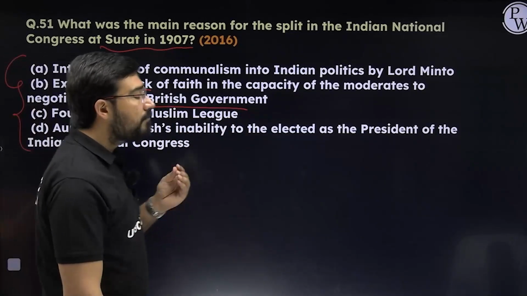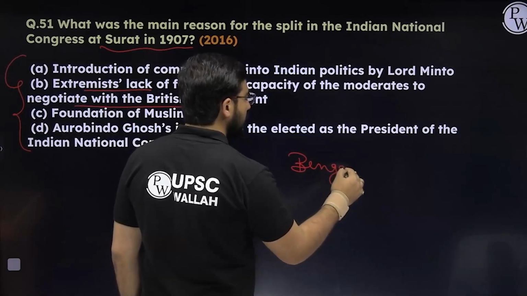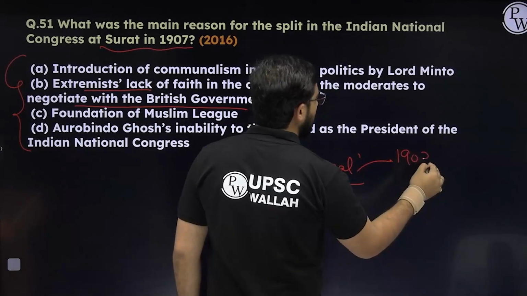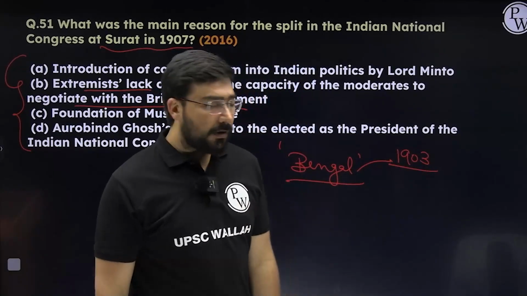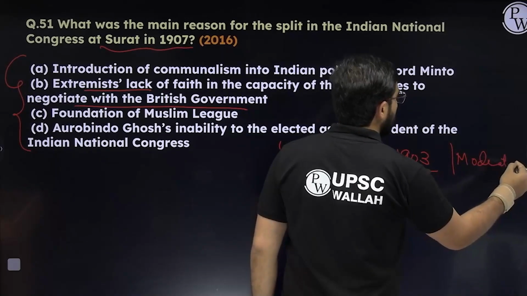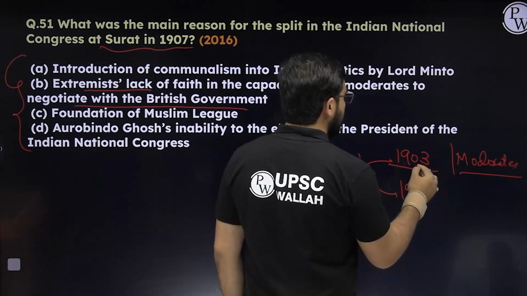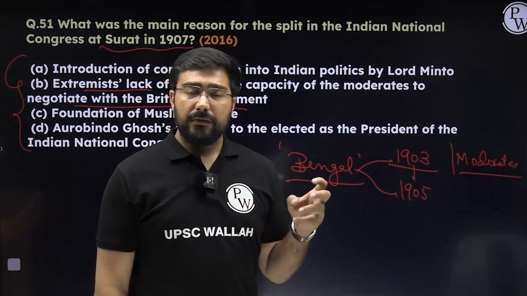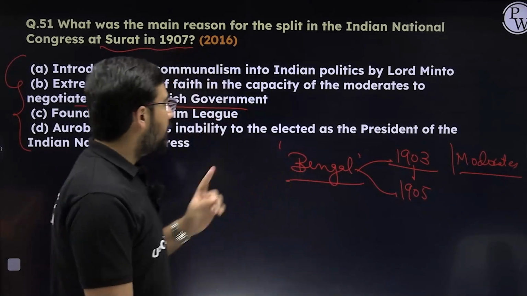Second statement has merit. Why? Because the partition of Bengal, the idea was revolving for a very long time. In 1903, they were more or less very close to, yes, we will partition Bengal. At that time, moderates sent their petitions that this should not be done, right? But the British did not listen. In 1905, Bengal was partitioned. So the moderate were not able to have any kind of bargain with the British government, specifically in such important issues. The second statement has a merit.